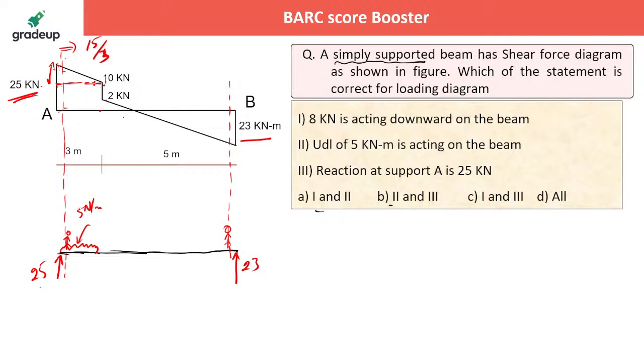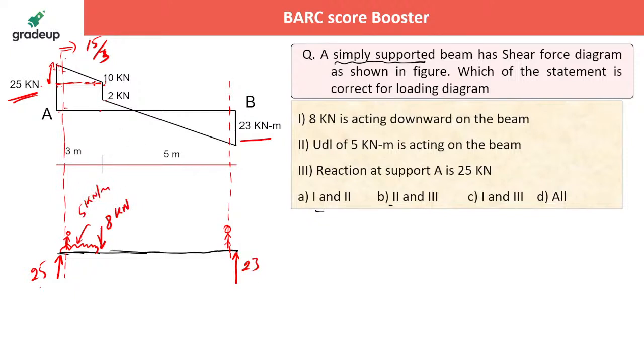Then from 10 to 2, you have a concentrated load which is bringing it down. So shear force always has a sudden change when you have a concentrated load over it. So you have a concentrated load of 8 kilonewton. I think this is kilonewton, right? So it is not Newton, it is 5 kilonewton per meter. Sorry for the unit. Then this is 8 kilonewton, right?